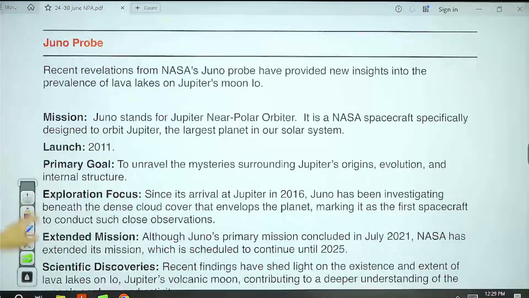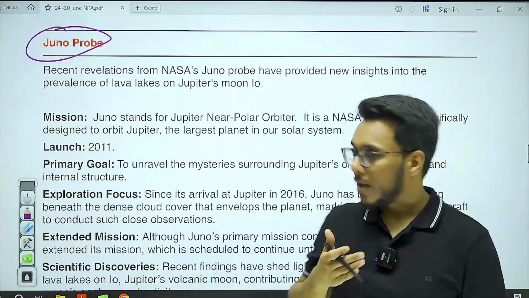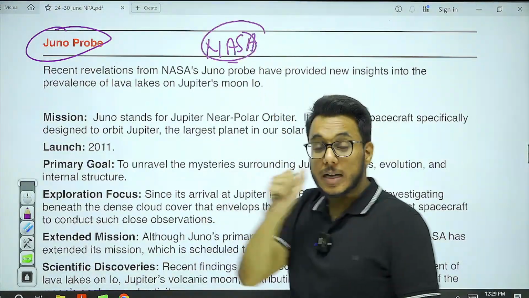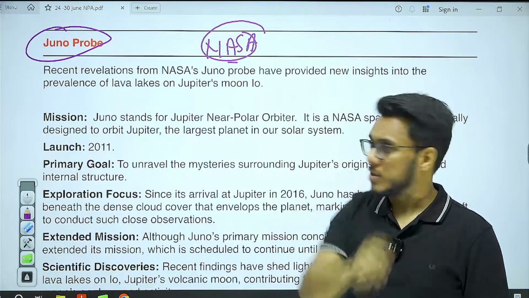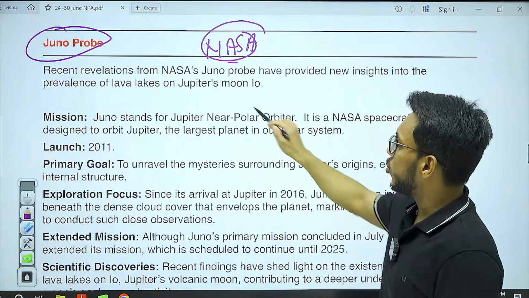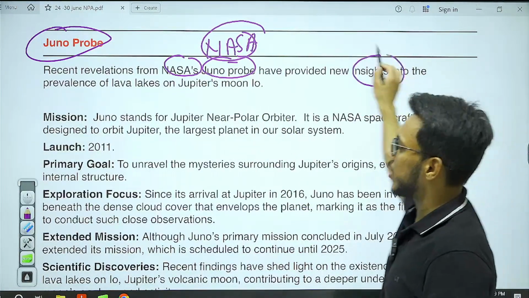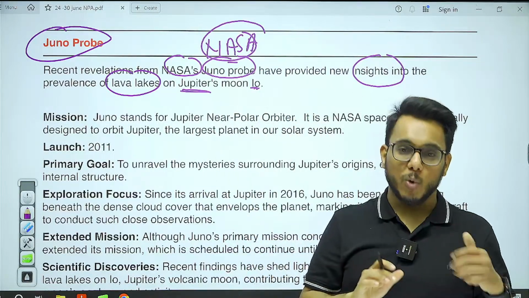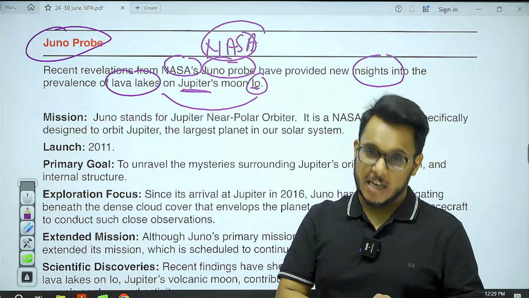Next, Juno Probe. Juno Probe was in news. So basically, what is this Juno? Juno is NASA's mission to study the Jupiter and its related satellite, that is moon. Who launched it? It was launched by NASA. It has provided new information with respect to the lava lakes on Jupiter's moon Io. So Jupiter's moon, by the name of Io, it has the lava lakes. This information has been given.